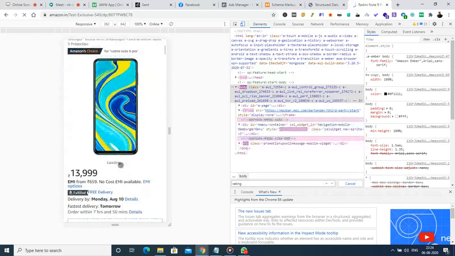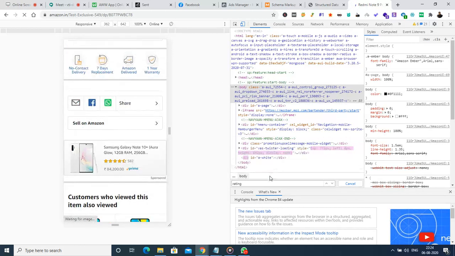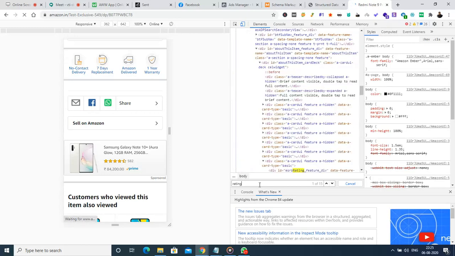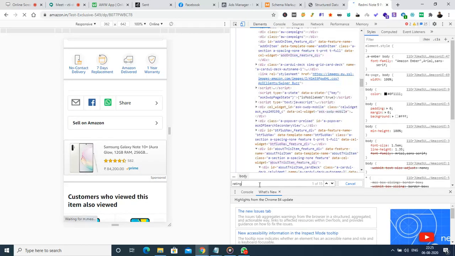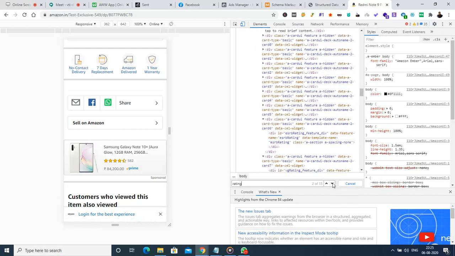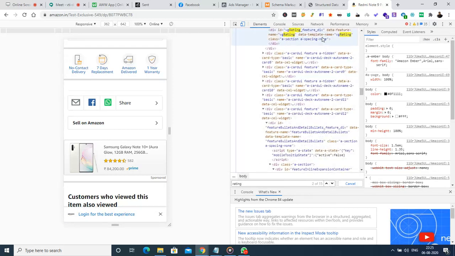But what has been shown is 2175, right? So here we have the rating.